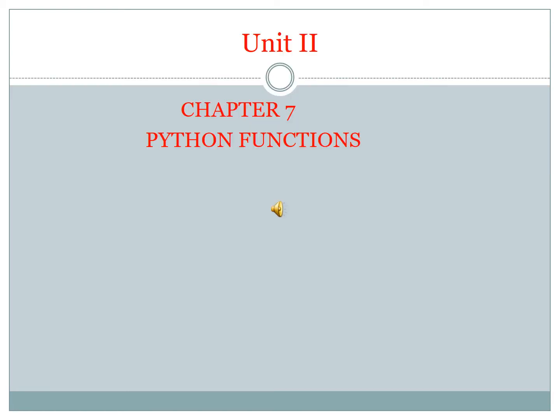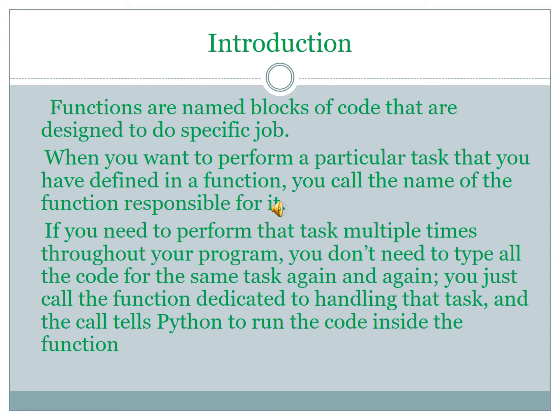Now we are going to discuss chapter 7, Python functions. What do you mean by function? A function is nothing but a group of statements that performs a specific task. We already discussed this in the first chapter. A function is the smallest subprogram, also called a subroutine, which contains a set of statements to perform a particular task.